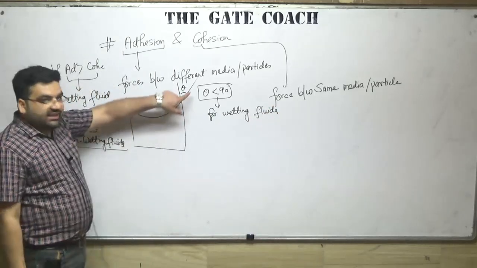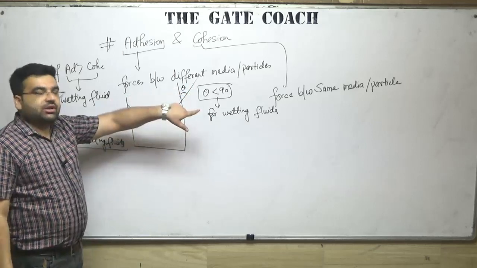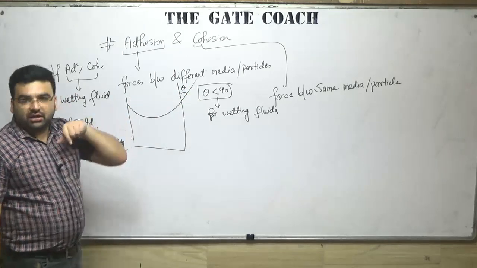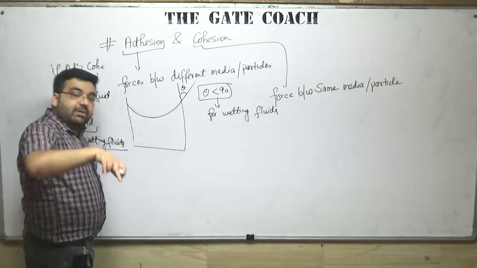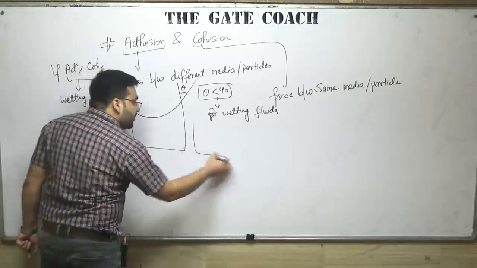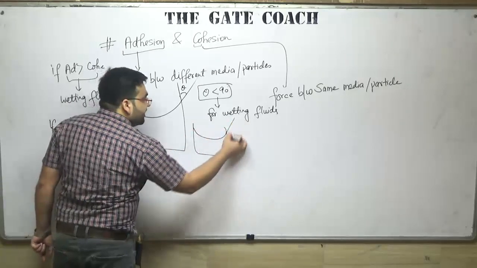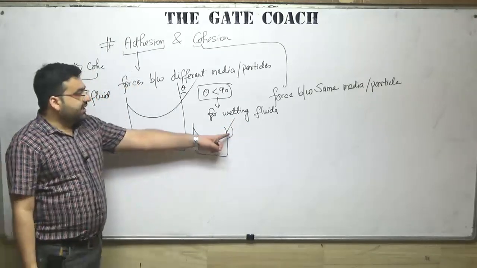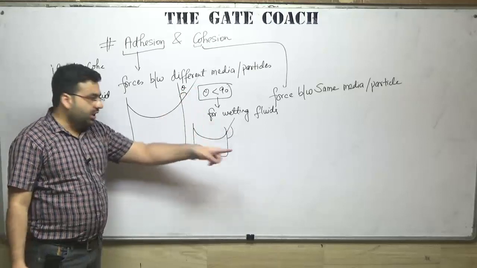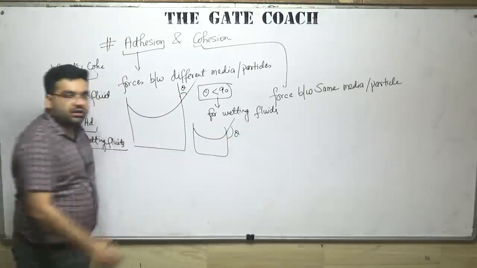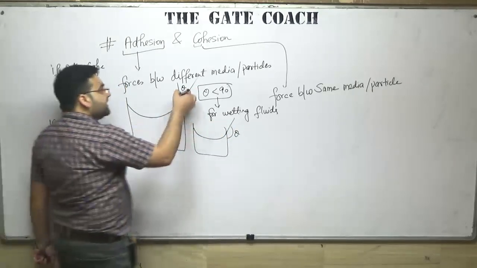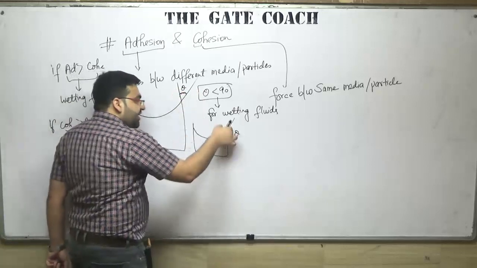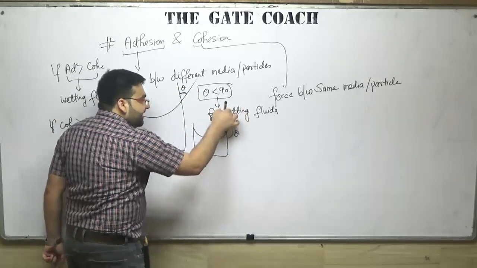Clear? Because I have seen that a lot of students make mistakes in calculating the value of theta. Sometimes in a question, just to confuse you, this angle is also given. And I have seen that while determining the capillary rise or fall, students use this angle. No, this is the angle. So draw a tangent, and take the angle between the surface and the tangent.